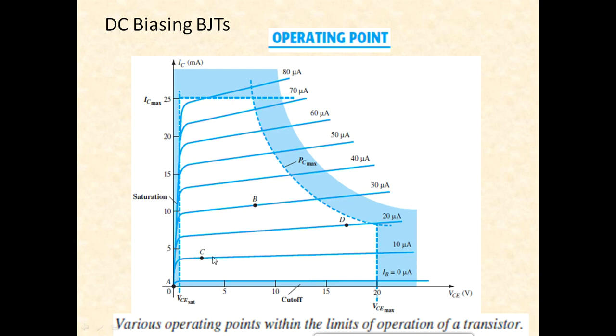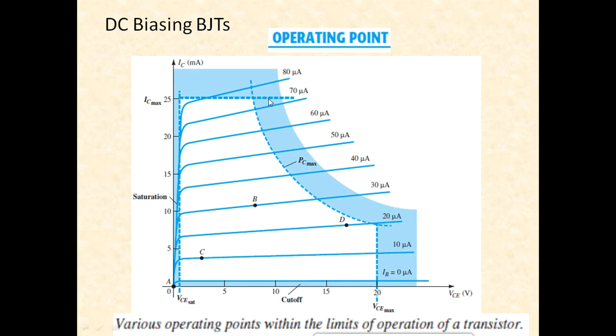Then what about point C? Well, point C is somewhat in a safe range, but however it is still nearer to the saturation and to the cutoff region. What about point D? Point D is far away from saturation as well as cutoff, however it is close enough to the maximum power limitations, which is this region, PC max.